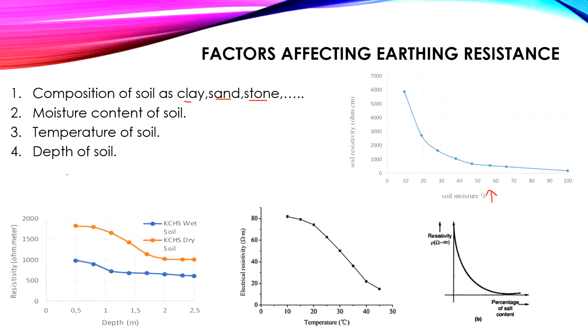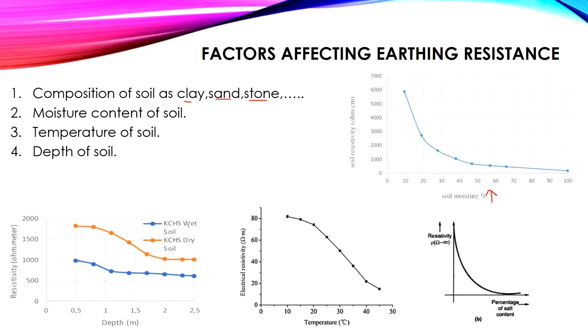Another factor is the depth of the soil. As we go deeper inside the soil, the resistivity starts to decrease. Here you will find depths of 1 meter, 1.5, 2 meter, 2.5, and as the depth increases, the resistivity decreases. You will find one curve for the dry soil and one for the wet.